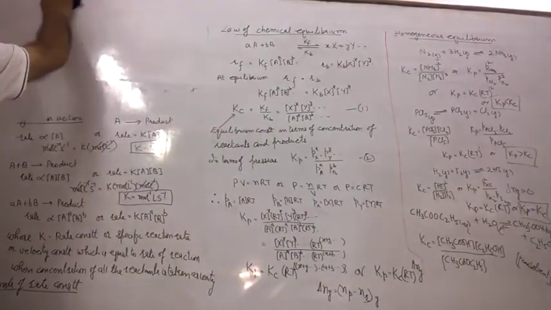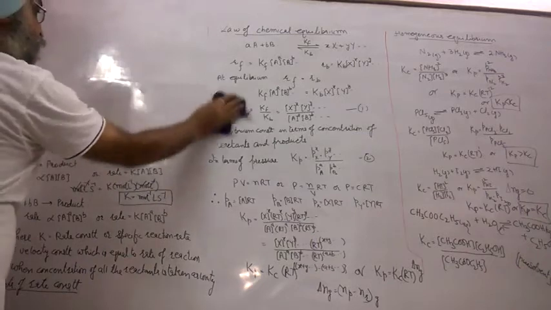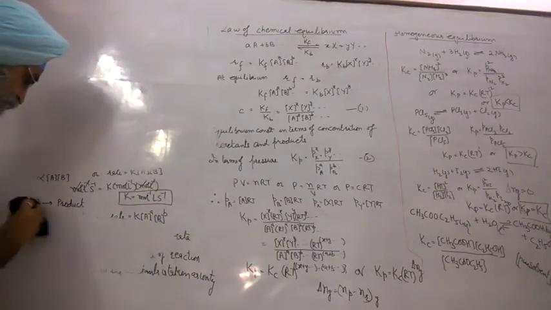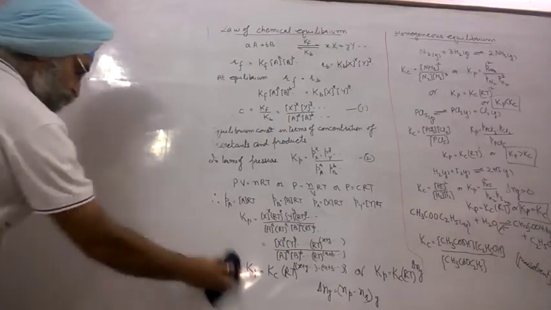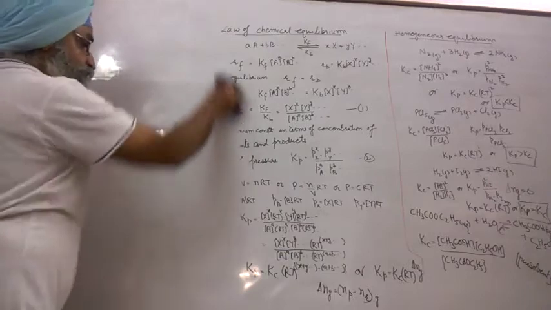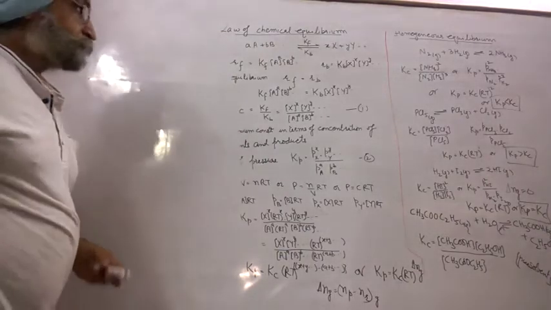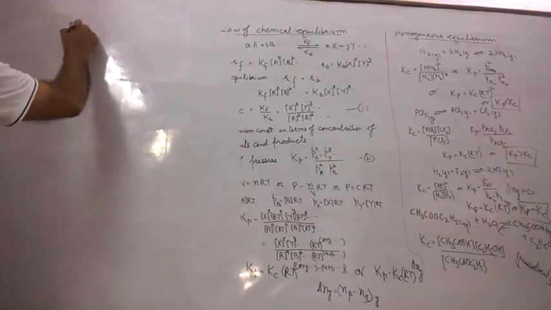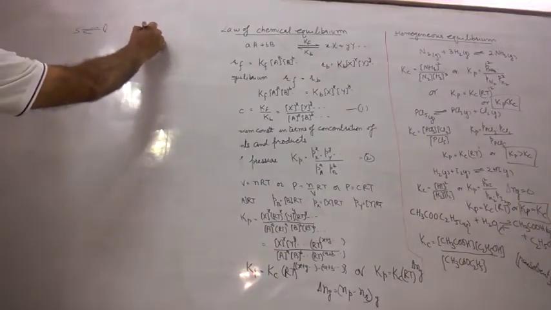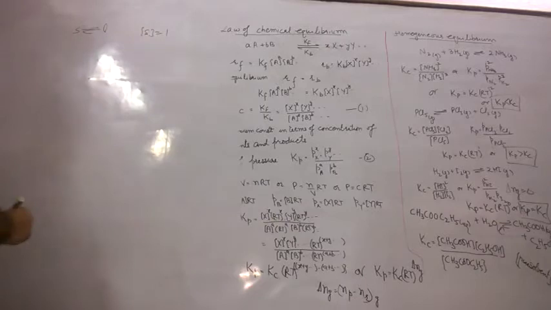In heterogeneous equilibrium, at least one component of the reaction mixture consists of a different phase. And there are some IUPAC rules which we have to follow. Like in solid liquid equilibrium, the concentration of solid is taken as 1.